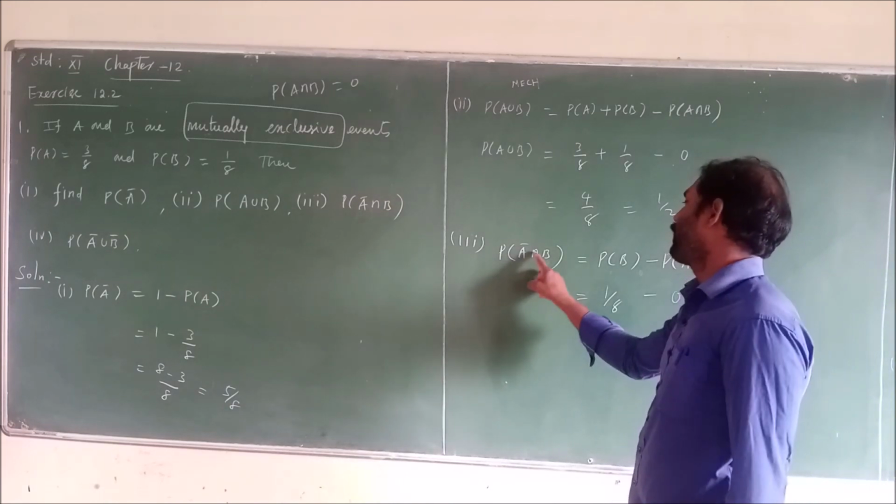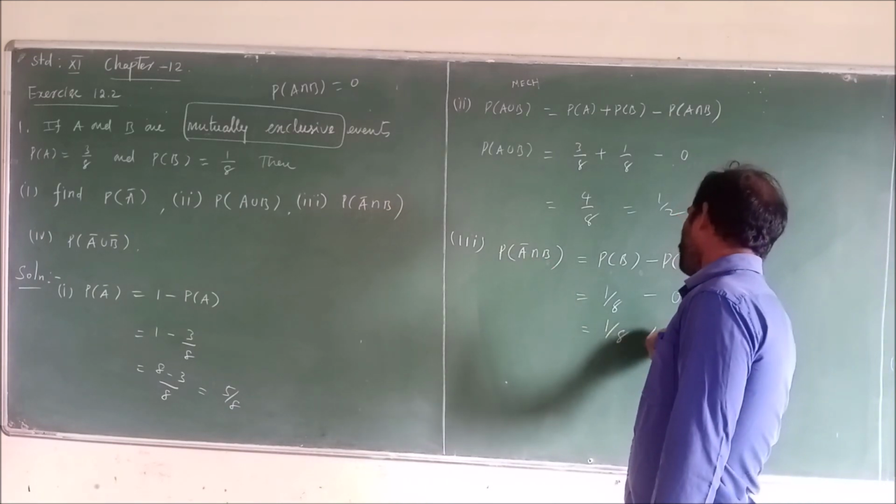Therefore, probability of A bar intersection B is 1 by 8.